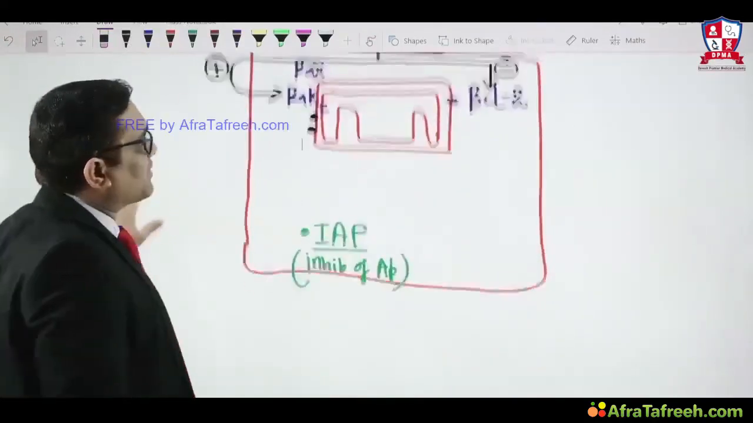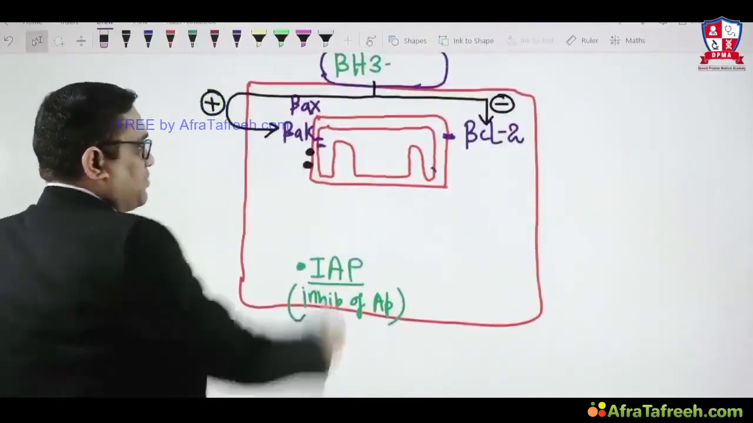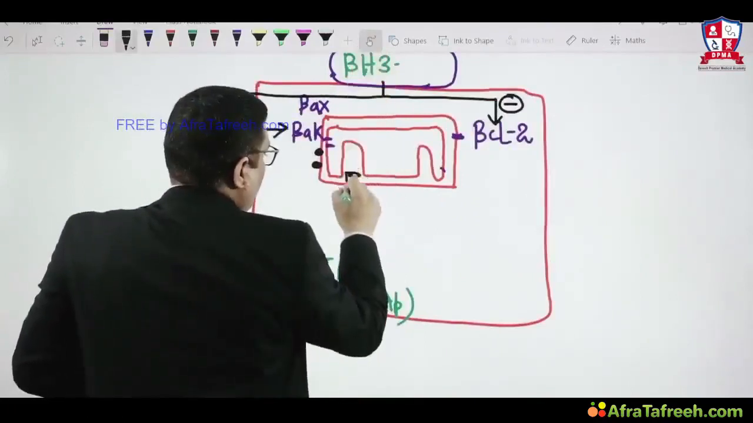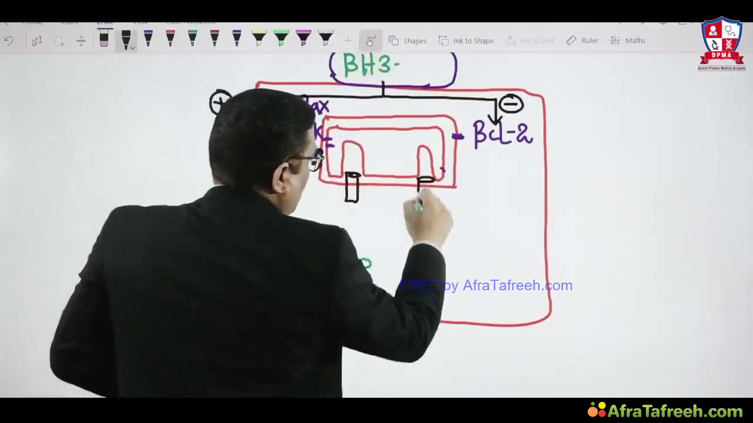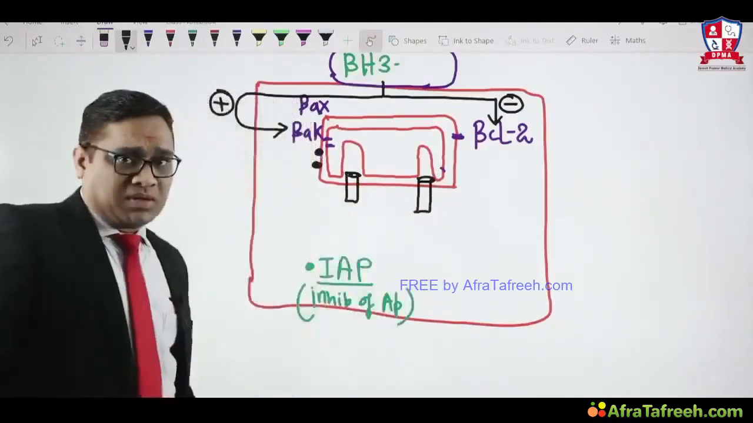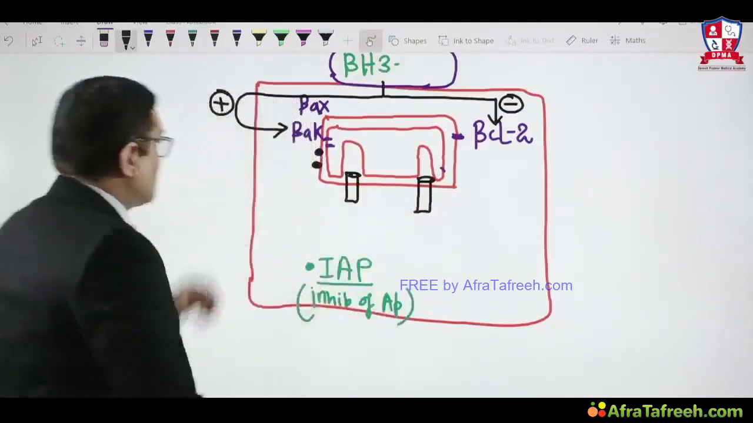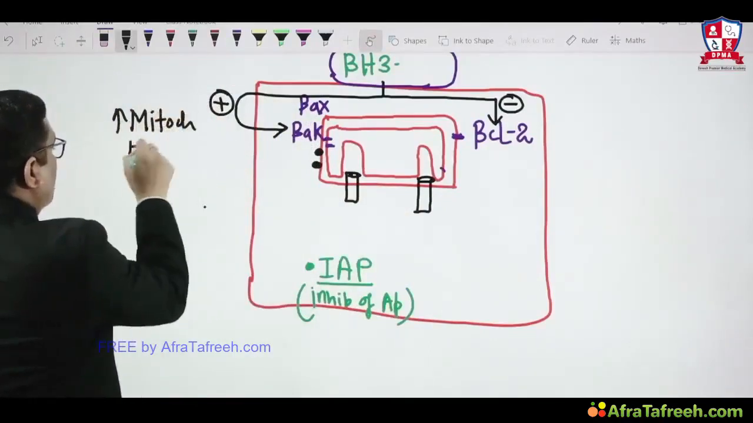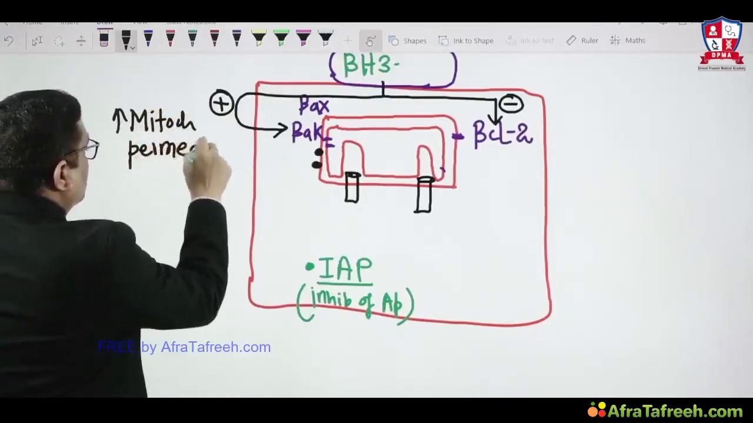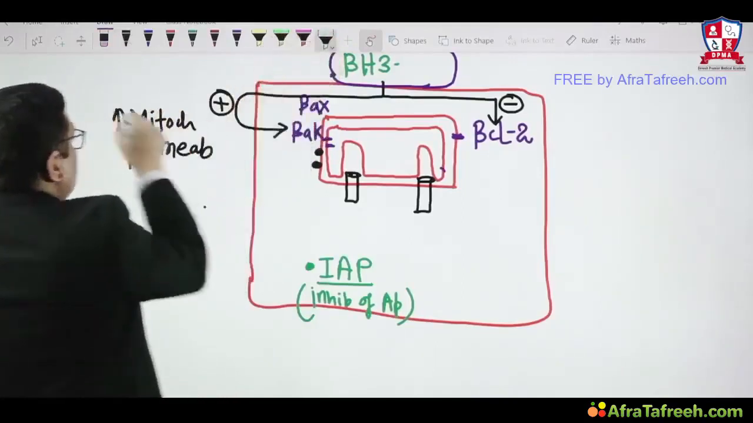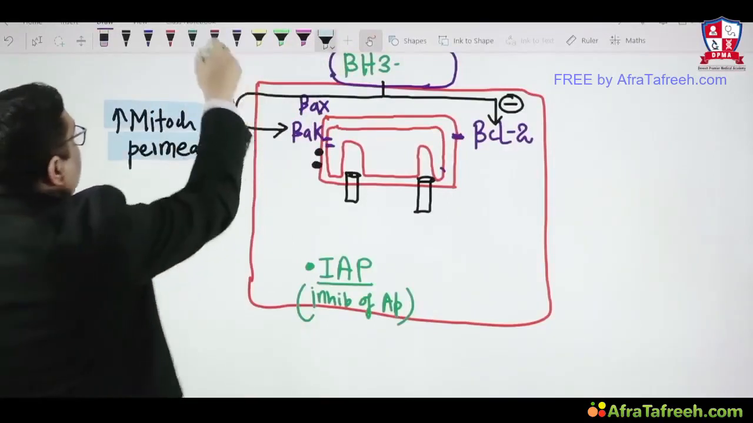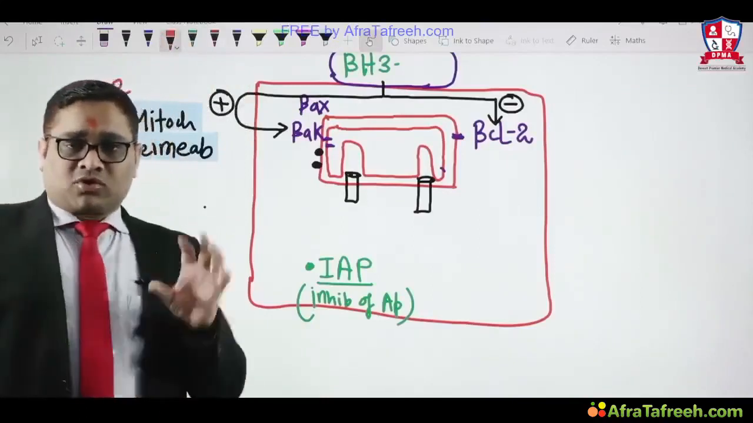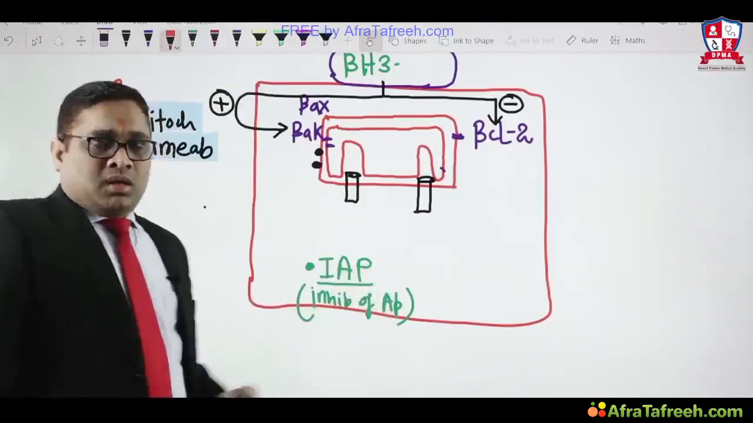Because of the expression of BAX and BAK on the outer membrane, what will happen? The mitochondrial membrane will become permeable. So the permeability of the mitochondria is increased. Increased mitochondrial permeability is a feature of apoptosis. This was a PGI question in 2012, right? So mitochondrial permeability increase will be seen in apoptosis.